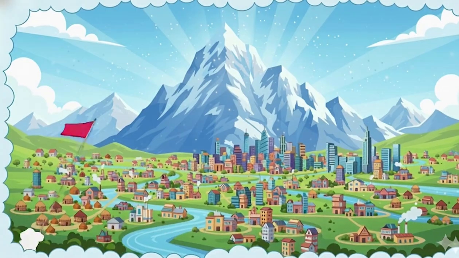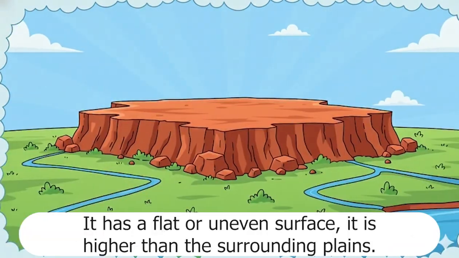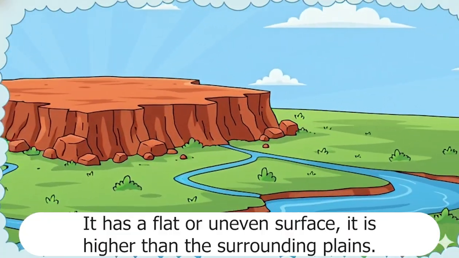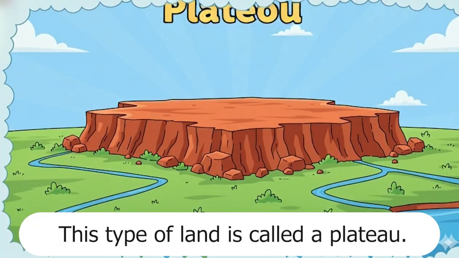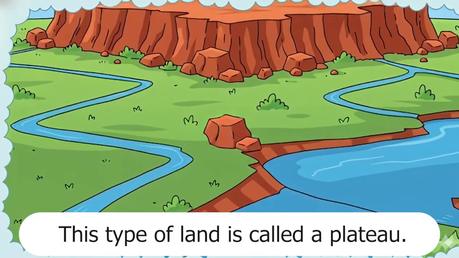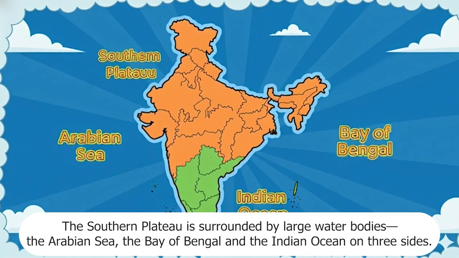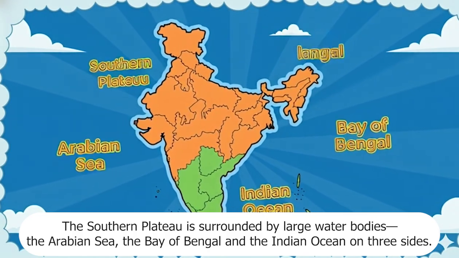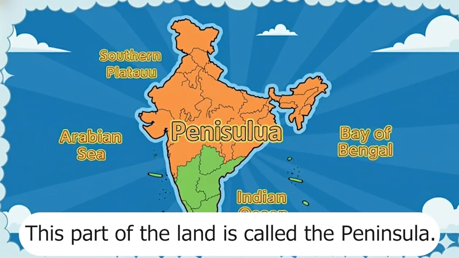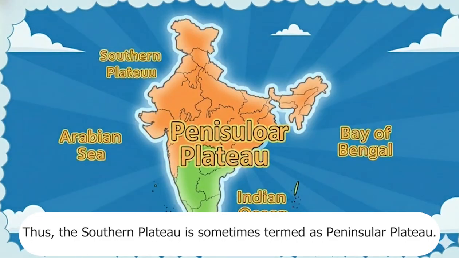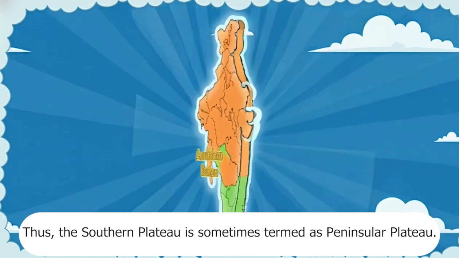The southern plateau. The southern part of India looks like a cone in shape. It has a flat or uneven surface. It is higher than the surrounding plains. This type of land is called a plateau. The southern plateau is surrounded by large water bodies, the Arabian Sea, the Bay of Bengal and the Indian Ocean on 3 sides. This part of the land is called the peninsula. Thus, the southern plateau is sometimes termed as Peninsular Plateau.